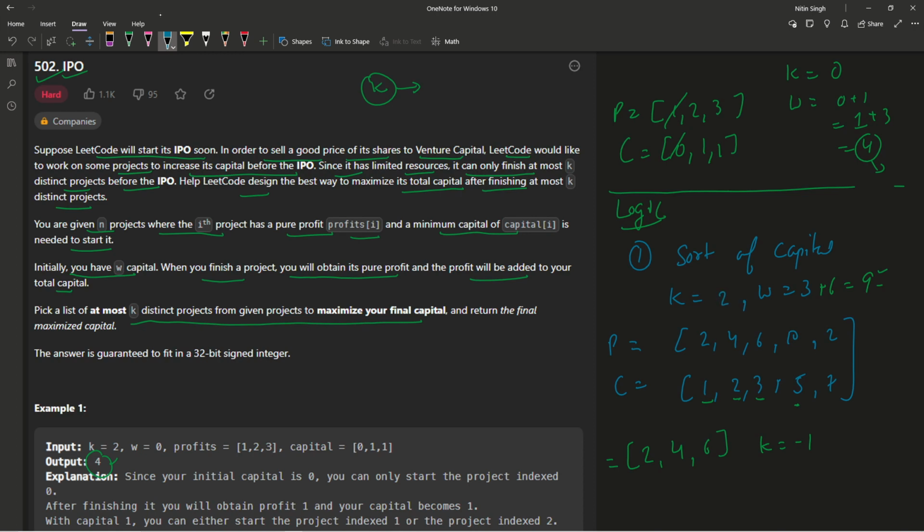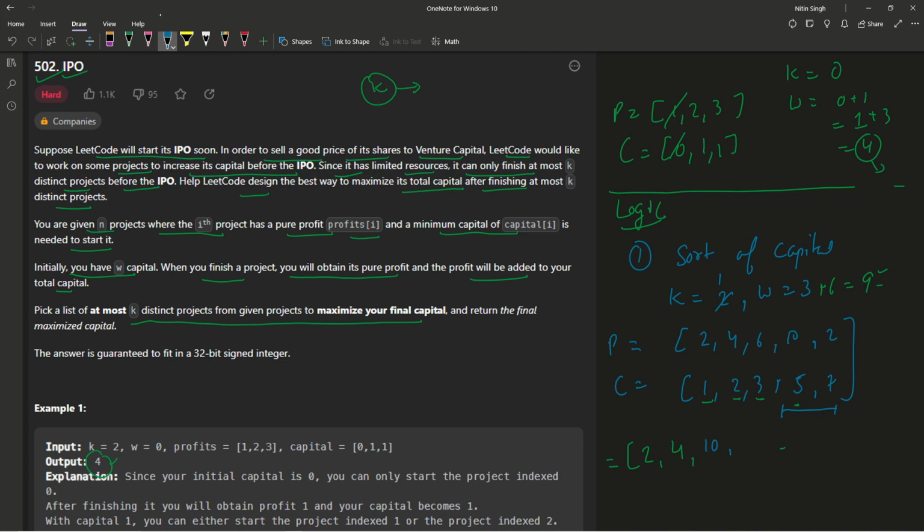then you can see that my k is decremented by 1. So now I will have one value left because I have taken one project, that is 6, but now my W is 9. So I'm going to start from ahead because I have already taken all these elements in the queue. I'm going to start from here, and keep checking how many projects are there which are less than 9, right? How many projects are there, or we can say projects which have a capital less than 9. So now you guys can see that 5 is also less than 9. So I have taken 6, and I'm going to put 10, the maximum profit, and after that keep going ahead.